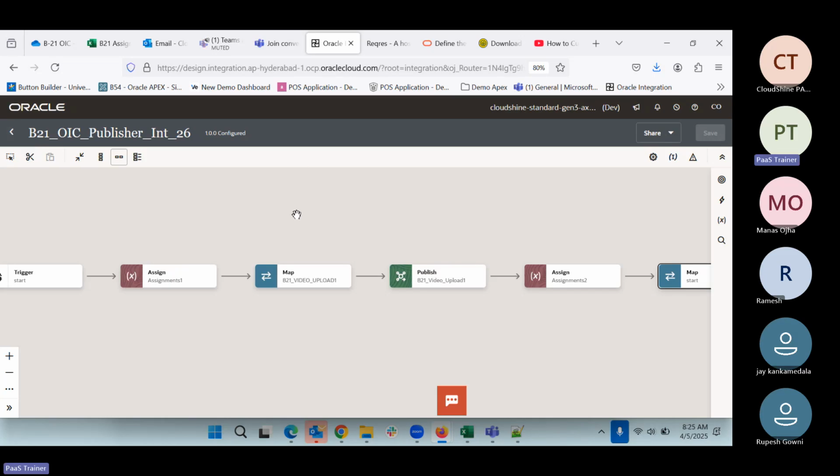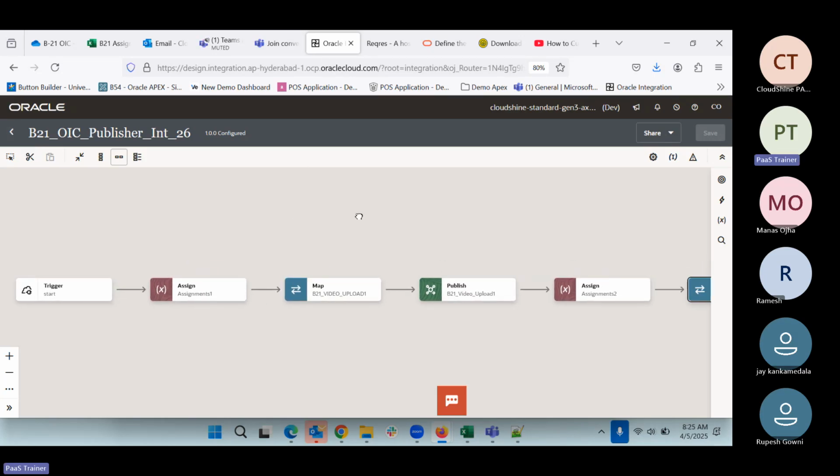So this is our publisher integration created. In the publish, you can write any other logic also. Suppose you have to calculate something, or read some file. You can do any number of activities, but just to publish the event, we need this event. So this is how we can use this one.